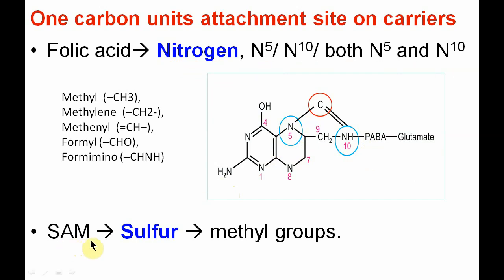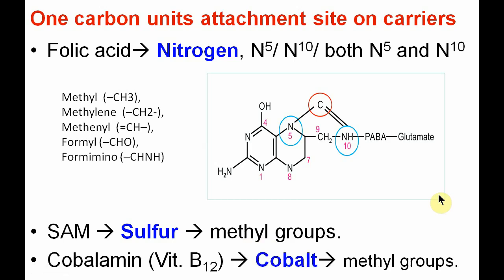In S-adenosyl methionine, the sulfur provides the attachment site for the methyl group, and in cobalamin, that is vitamin B12, cobalt provides the attachment site for the methyl group.